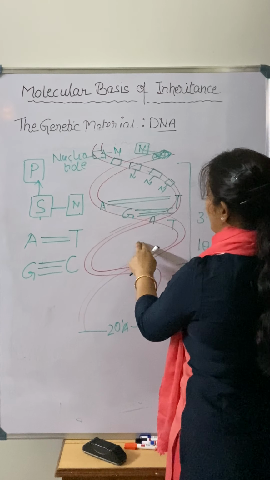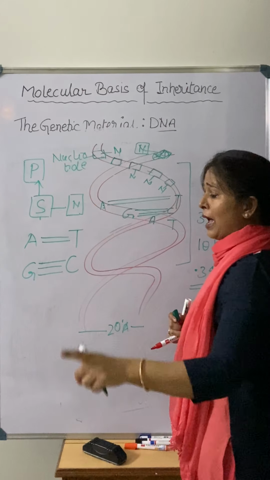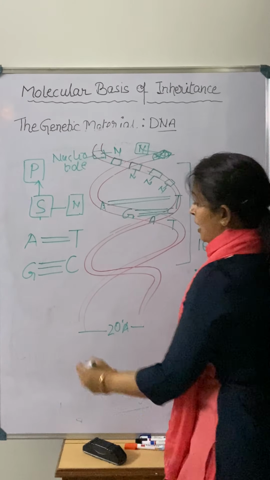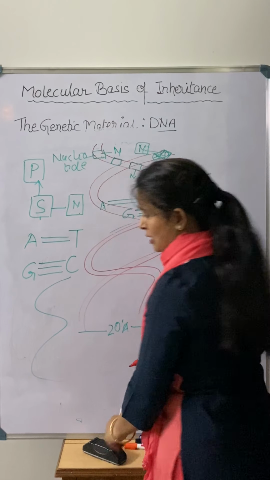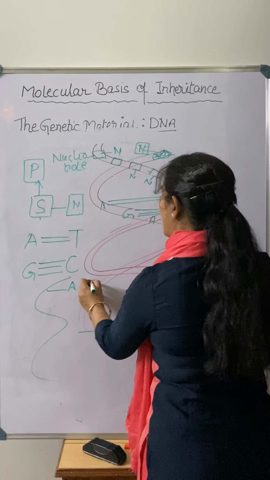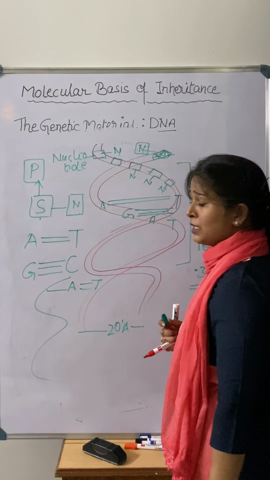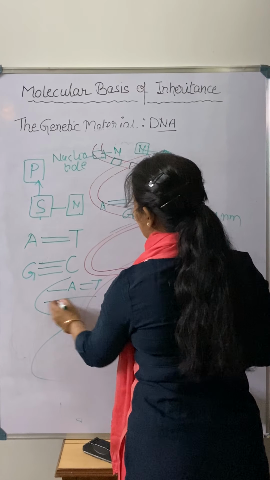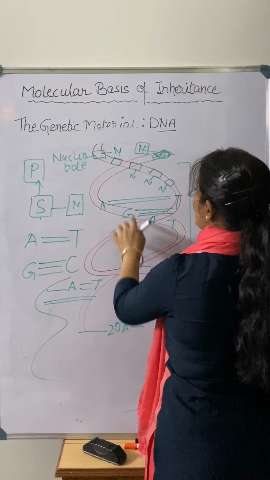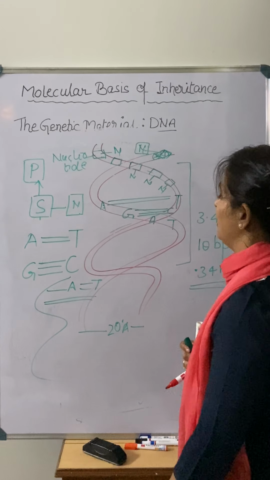So hydrogen bonding gives the stability, sugar and phosphate give the backbone. Now if we talk about the RNA, RNA is a single stranded structure, right? Adenine is binding with the thymine, but this is loose, means there is no parallel helix to give them stability. So that's why they are not so stable. And being stable in nature due to this hydrogen bonding, DNA is a better genetic material in comparison to the RNA.